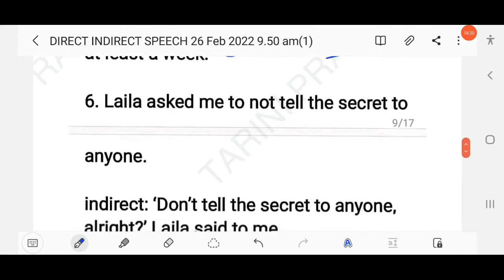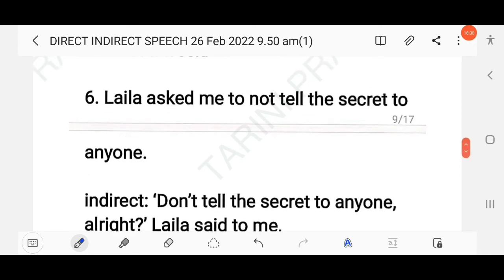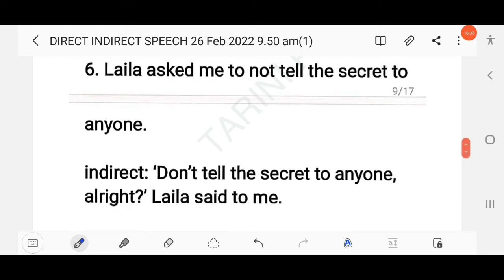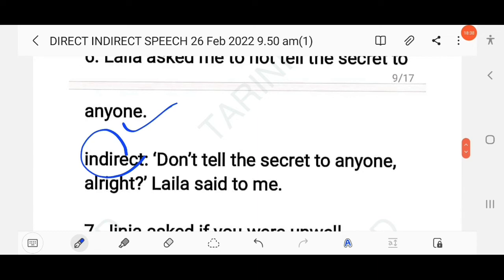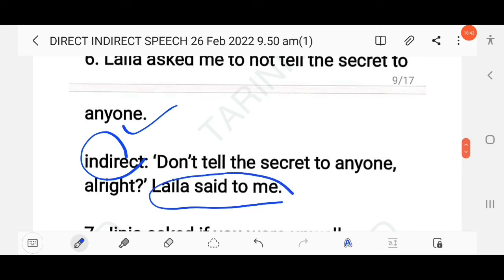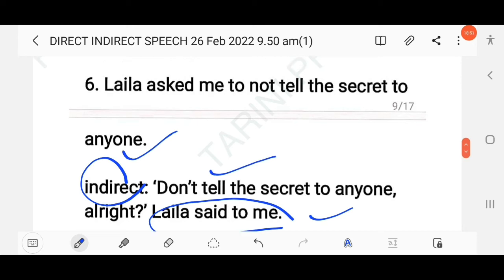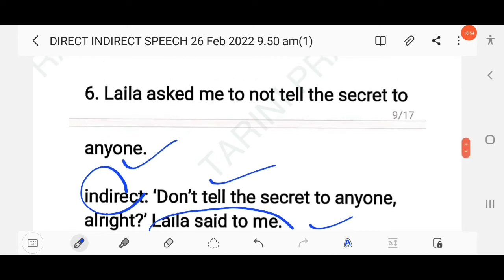The next question here, Lalia asked me to not tell the secret to anyone. So this is indirect speech as there is no use of comma as well as inverted mark. So here you have to first write this is indirect speech, then change into direct. So here Lalia said to me, don't tell the secret to anyone. As here the question, he asked me not to tell the secret. Just you have to make a correction here.